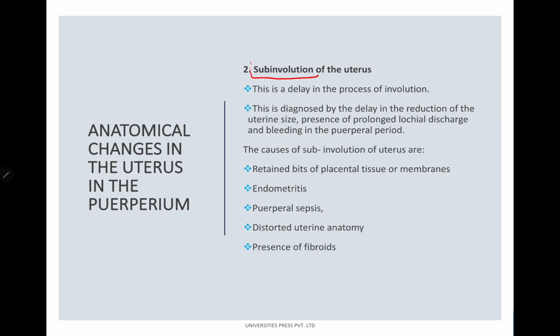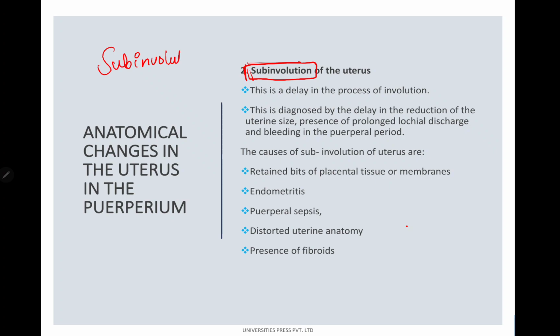Next, something called subinvolution of the uterus. What does this term mean? Involution is the gradual reduction of size from a large size to a small size, right? So what does subinvolution mean? Subinvolution of the uterus means there is a delay in the process of involution.